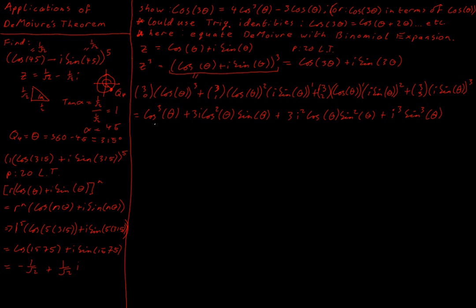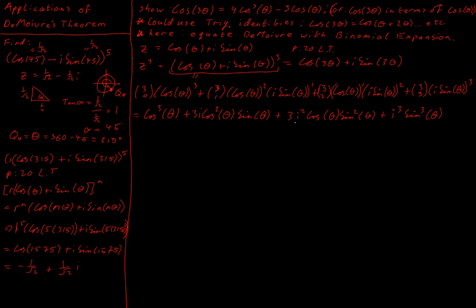So having multiplied this out, I have 3 choose 0 is just 1, and I end up with cos cubed. And what I have done is taken my coefficient, so I have the 3 here from the 3 choose 1, and I have the i to the power of 1. So I have my coefficients written out in front, and then my trig terms, which is how I would always write out trig work like this, where I have my coefficients out in front, and then my sines and cosines multiplied together afterwards. And here I am careful that I have i squared as a coefficient, and here I have i cubed as a coefficient.